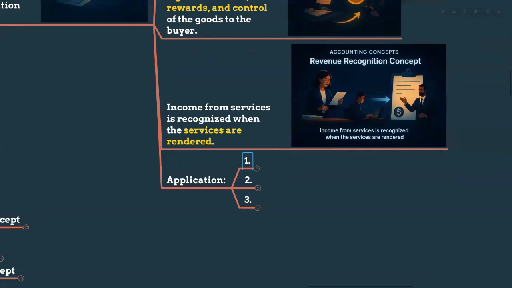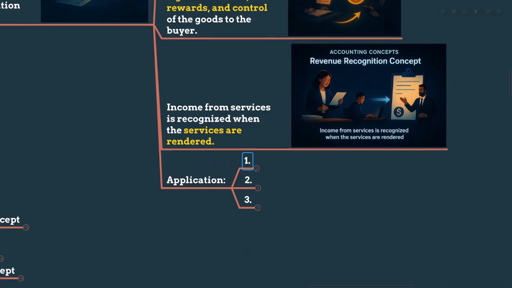So let's take an example for the revenue recognition concept, my dear. Let's say Zainab runs a furniture shop in Colombo. Let's say on December 20th, a customer pays rupees 50,000 advance for a custom sofa that is to be delivered in January, but she receives the money on December 20th. So Zainab doesn't record this as December sales revenue. She should record it as a liability because of advance received; in accrual concept, we say it is pre-received income. That is a liability actually.